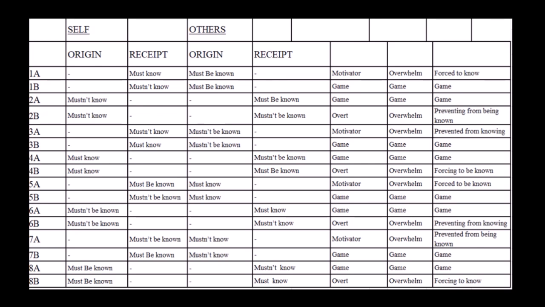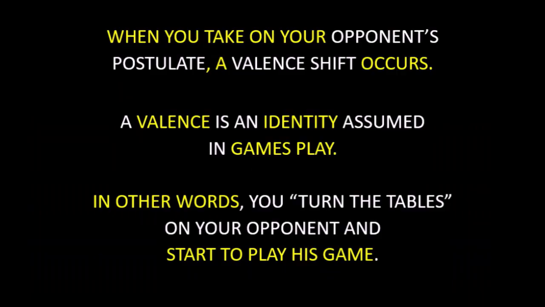Now back to the example of you being forced to answer a question. You started out forcing to know with a must-be-known postulate, then were driven into a must-not-be-known postulate, then you were forced to be known, and are now back in the must-be-known postulate, but this time instead of forcing to be known, you are forced to be known, and the must-be-known postulate is being made by you, but against your will. You have failed to be known, then you have failed in not being known. What do? You turn the tables on your opponent. You now ask him a question and insist he answer it. You are now in the must-know postulate, and you are insisting that he be known.